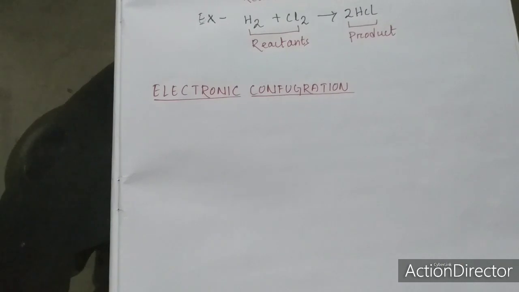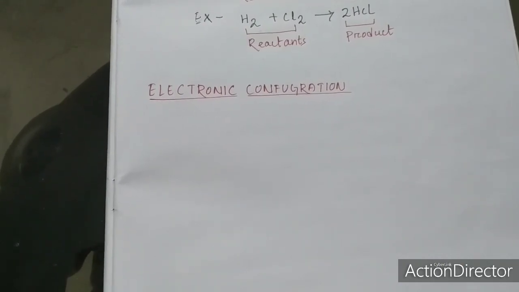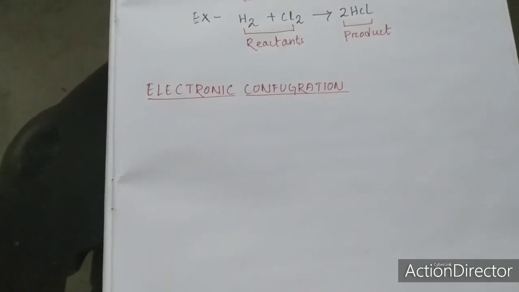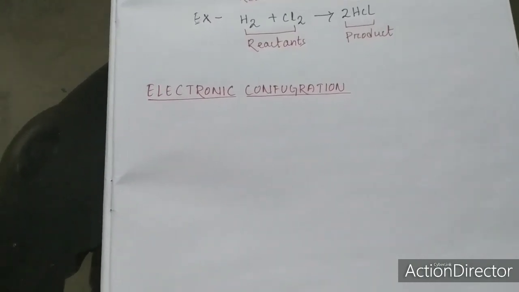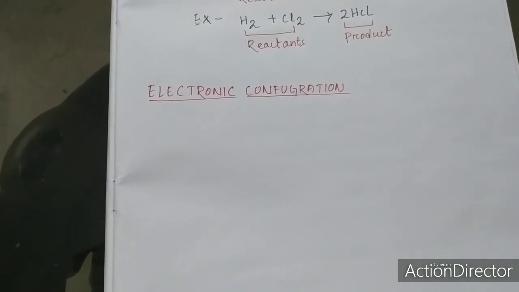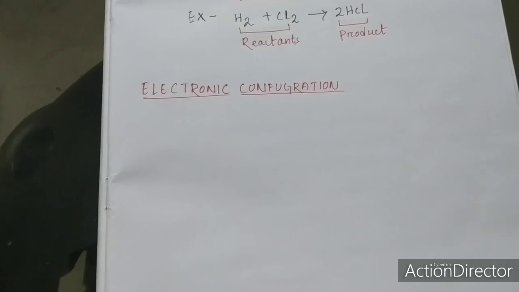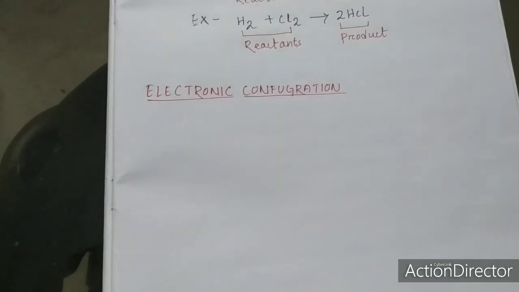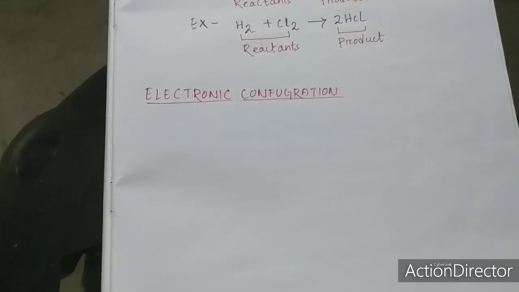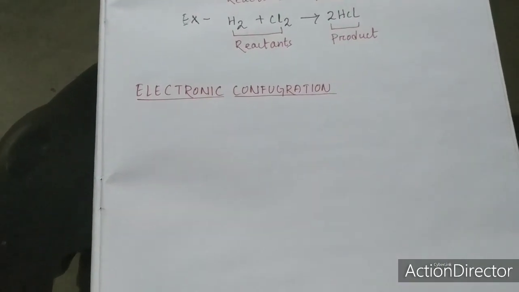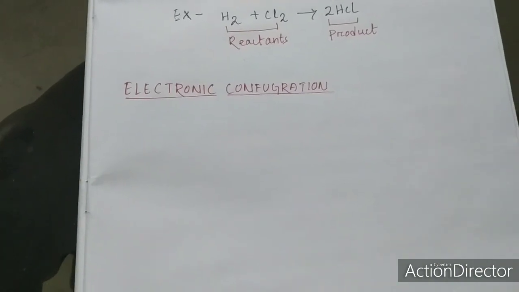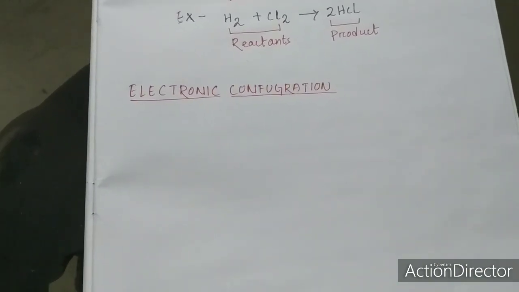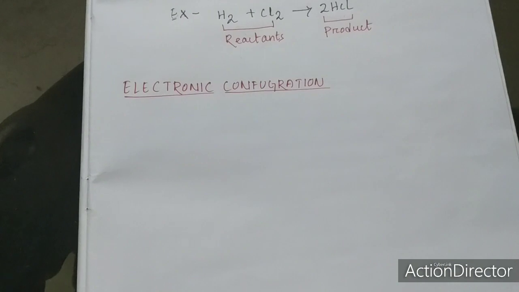Or suppose we have discussed the structure of an atom. Whenever we talk about the structure of an atom, there are 3 important parts we can talk about. What are they? Neutron, proton and electrons. If you all remember, just before this topic we discussed that. Electrons, neutrons and protons. So by using that only, we will discuss electronic configuration.